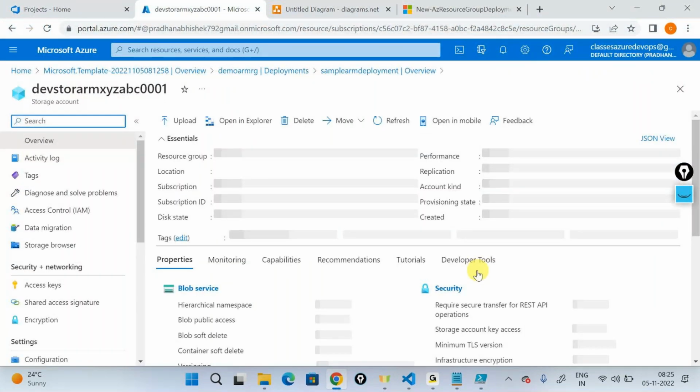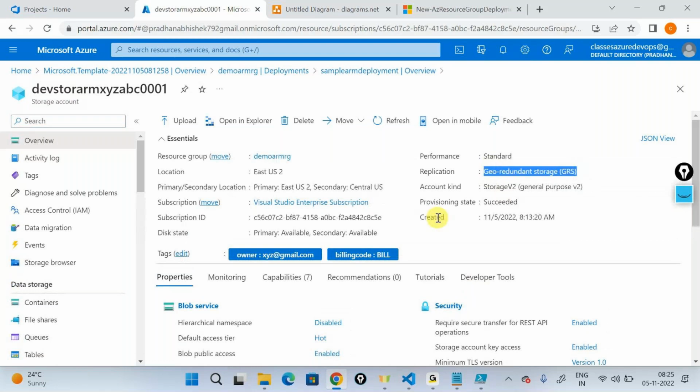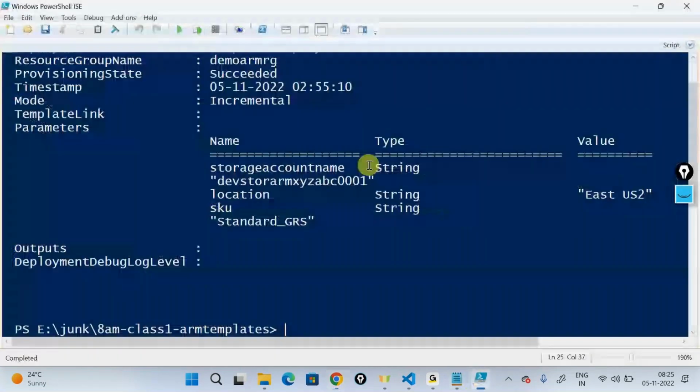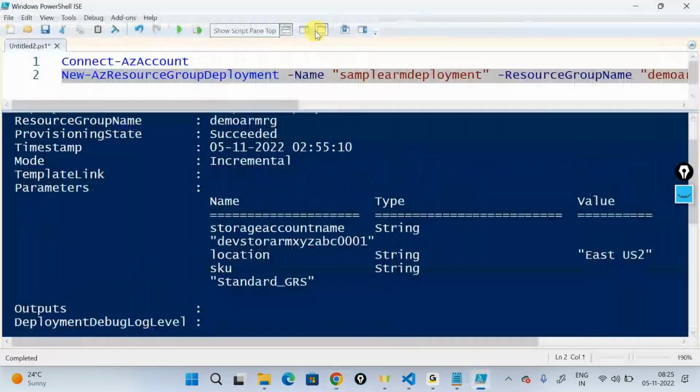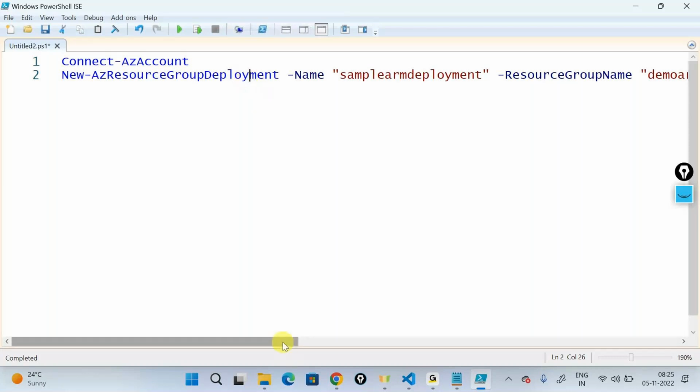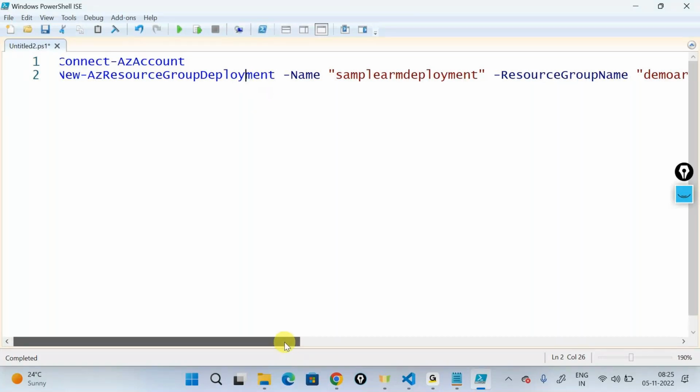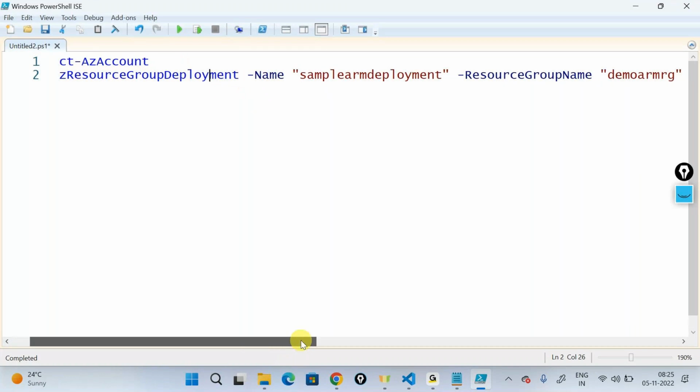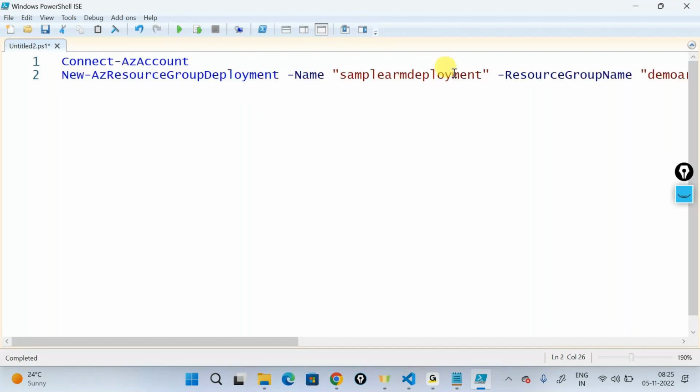I have a GRS right now, so I can optionally use my PowerShell out here, which is something that I would recommend doing. This is the best way to go ahead and deploy this out for a number of reasons, which I'll talk about. And here, the mandatory parameters is firstly the command New-AzResourceGroupDeployment,